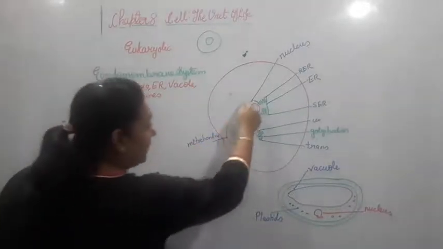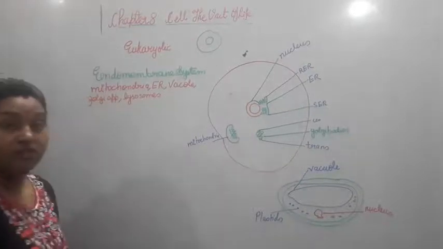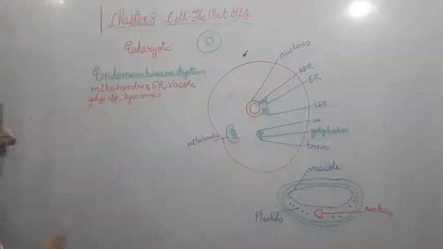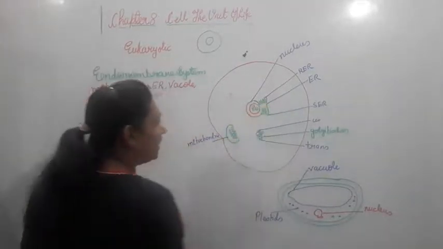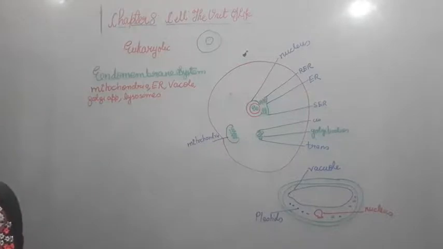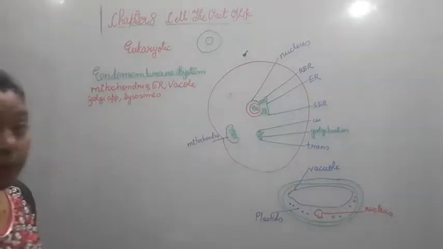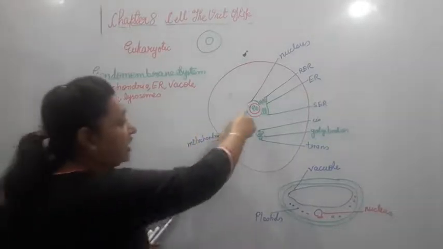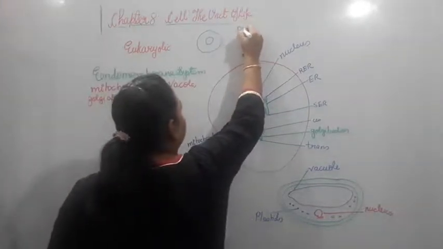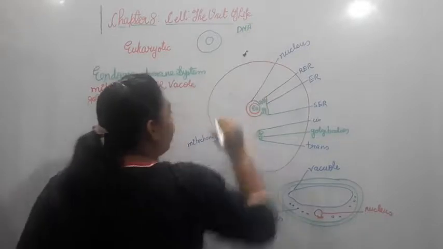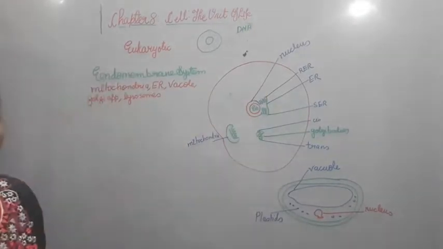As you know that this nucleus is over here, which is a double membranous bond. Inside this nucleus there is a genetic material. Alright, so this genetic material, that means it is having DNA in it. So now what is going to happen over here? The DNA which is over here will get transcribed into the RNA.